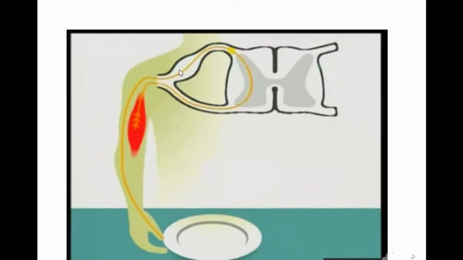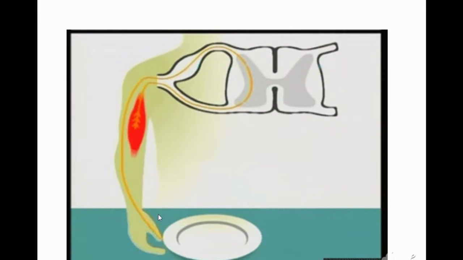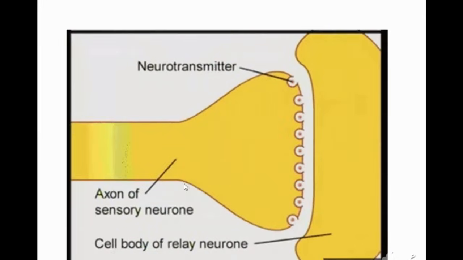Again, you observe the signal moved to the relay neuron, motor neuron, and the hand muscle is changing, so he could lift the hand. So the sensory neuron is carrying the information. Observe once again, the sensory neuron is carrying the information to the spinal cord, and in the spinal cord you have a relay neuron. So the sensory neuron is transferring information to the relay neuron.